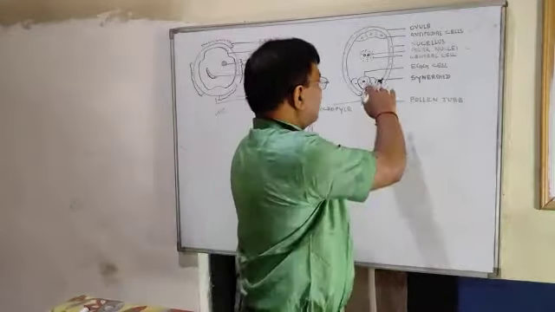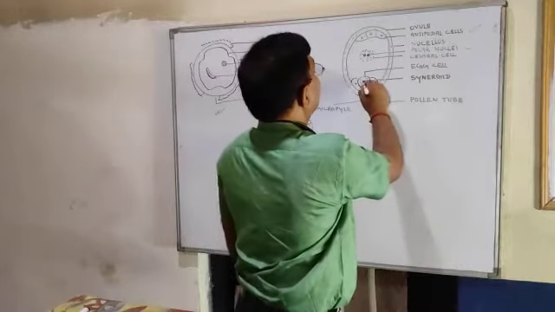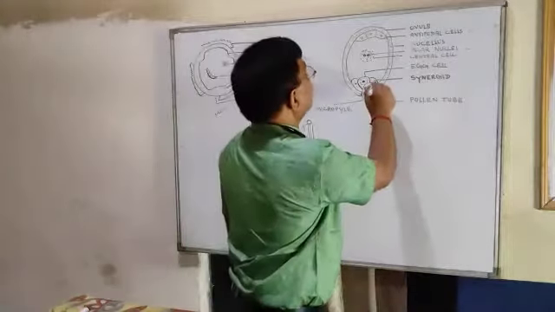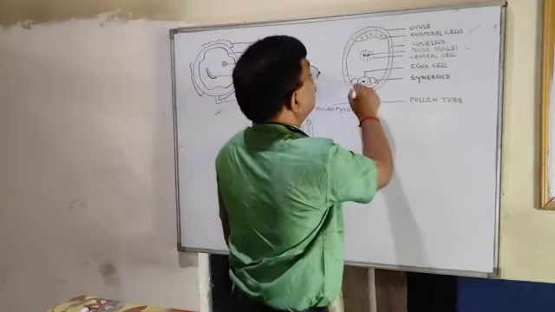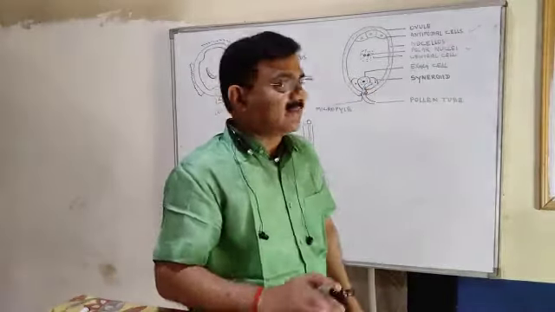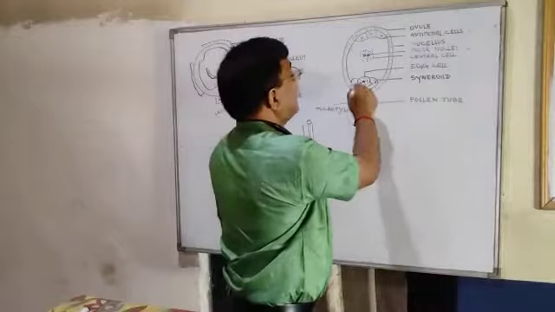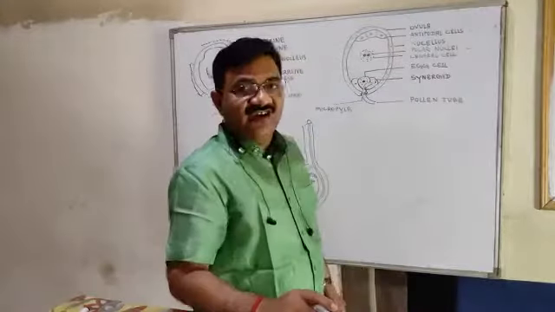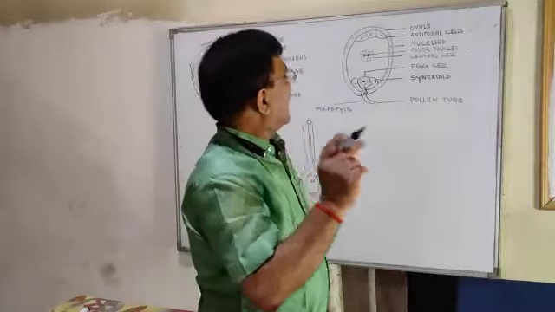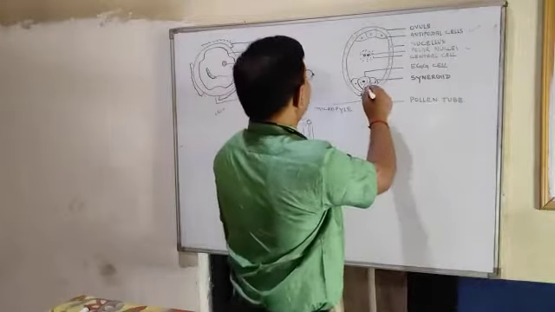Now come to the lower part. This middle one, the larger one, is the egg cell, and two side cells you can see. Three cells are shown here. Middle one is the egg cell, and the two side cells are the synergids. And this is the pollen tube.